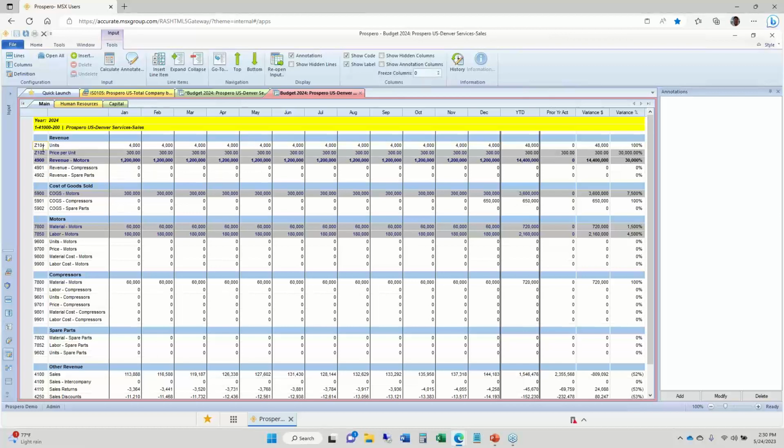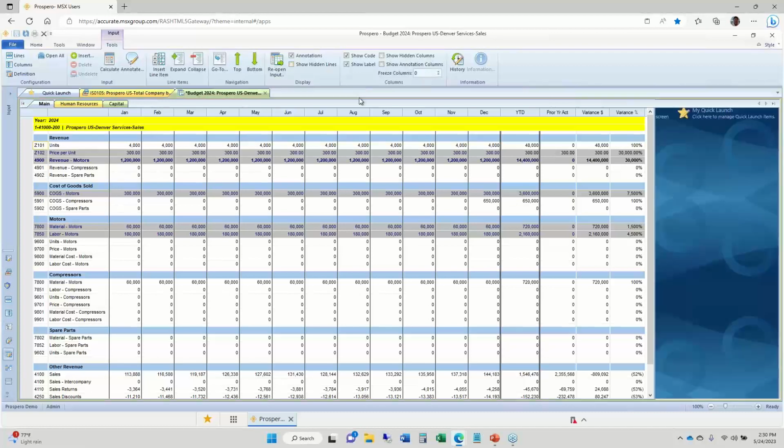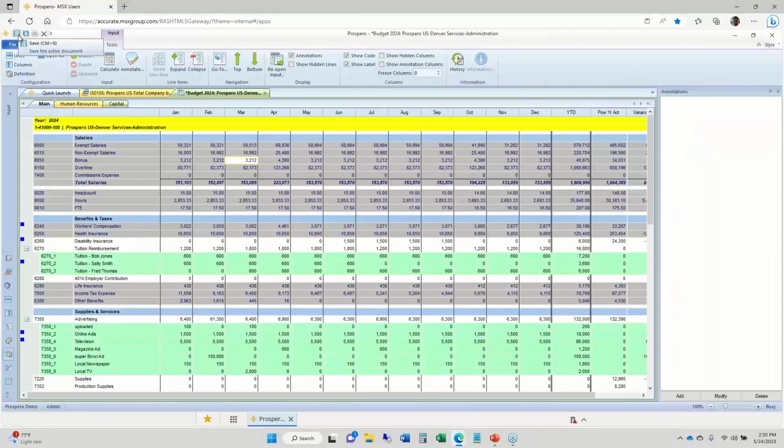Now, your budget manager goes through the budgeting process, makes the changes here they need to make, and as soon as they are finished, they click the save icon at the very top left here, and that will store all these balances and details inside Prospero's SQL database, the same database that everybody at your organization would use. Also, all these balances are consolidated as soon as they click that save button. And all this data is available for reporting.